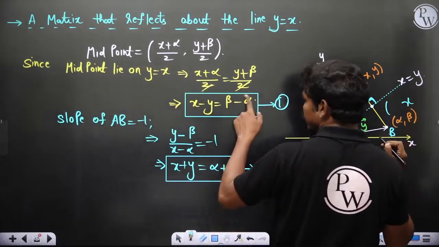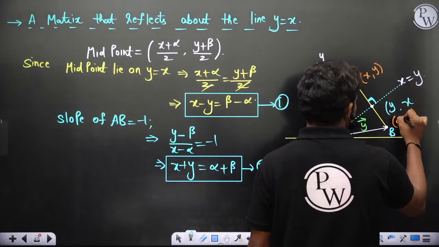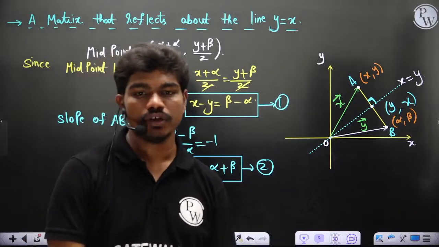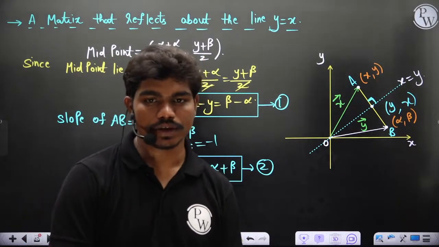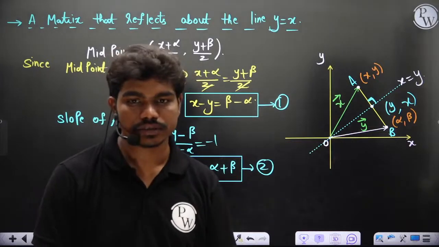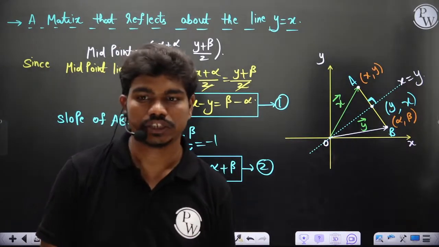Similarly, if you put beta equal to x in this equation, x minus y equal to x minus alpha, so the y value is alpha, or alpha is y of course. That's how you get the coordinates of the reflected point. Okay, clear to all of you? Did you understand how the reflected points are y comma x? Okay, simple bit of basic knowledge of maths.